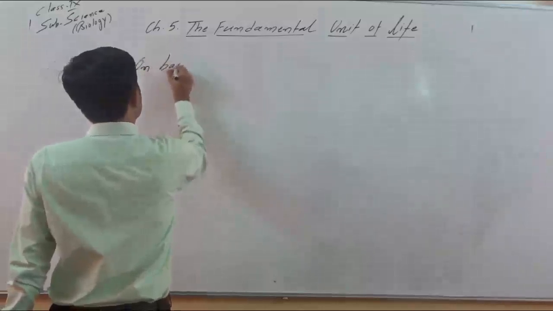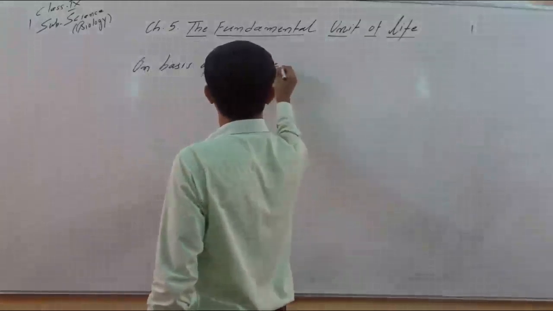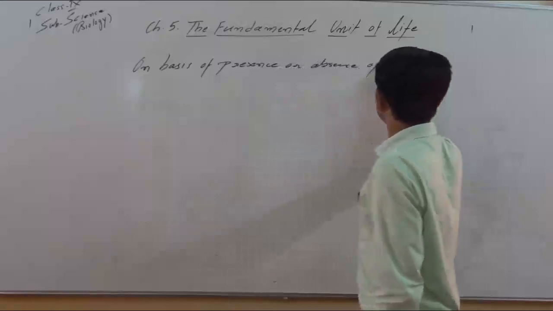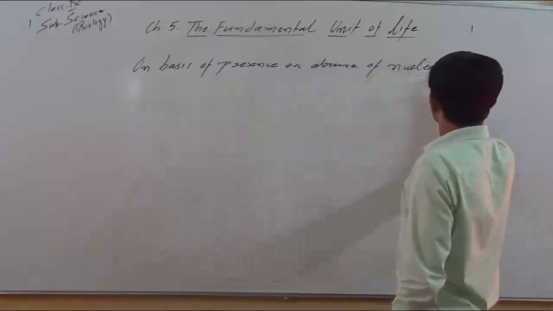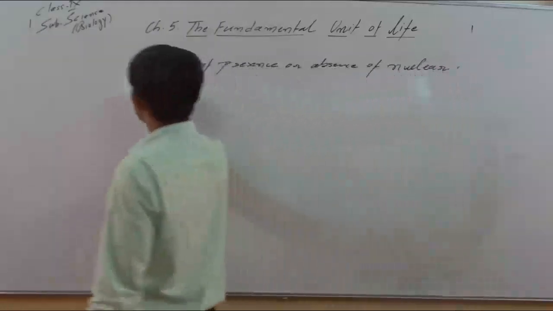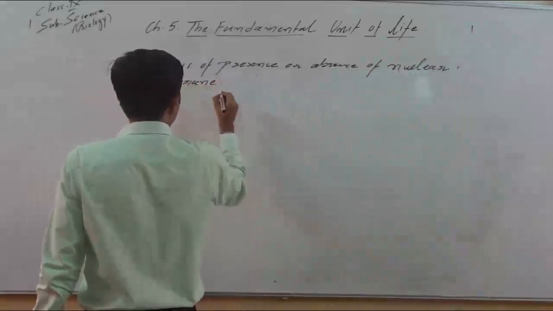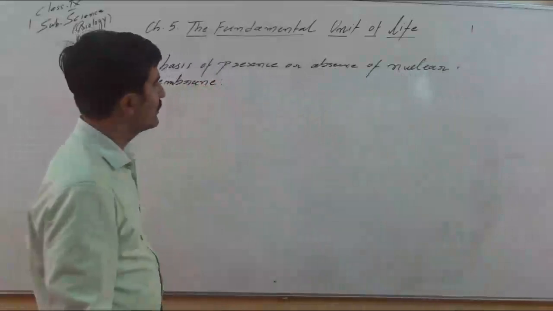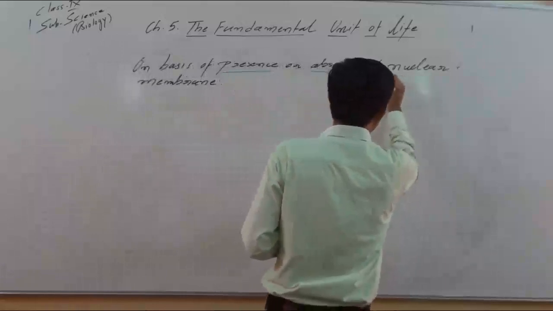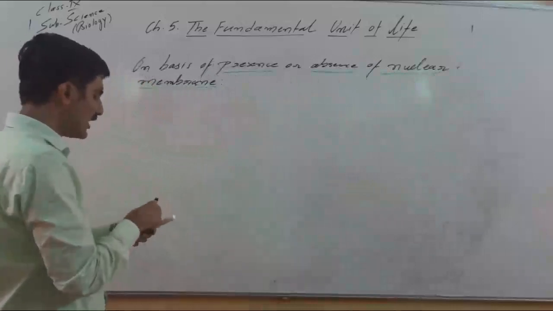On basis of presence or absence of nuclear membrane. This is very important. On basis of nuclear membrane. Okay, so please remember, this is very important. Either nuclear membrane is present or nuclear membrane is absent. On basis of that, we classify cells into two types. Two types of cells are there.